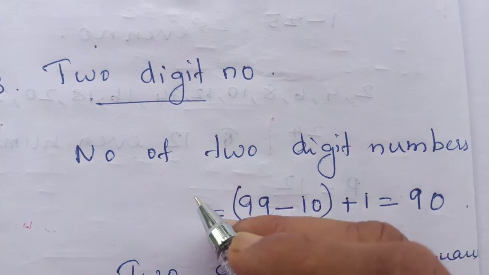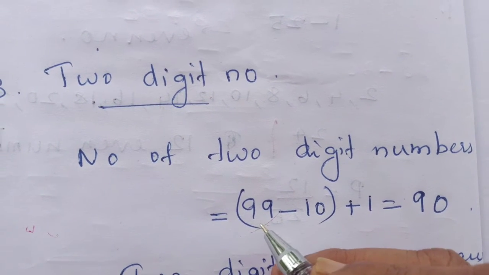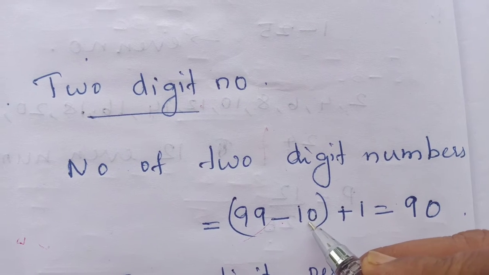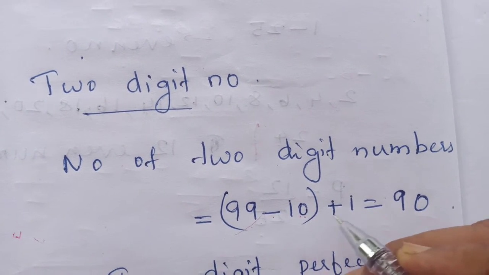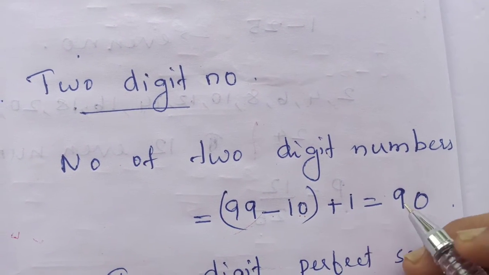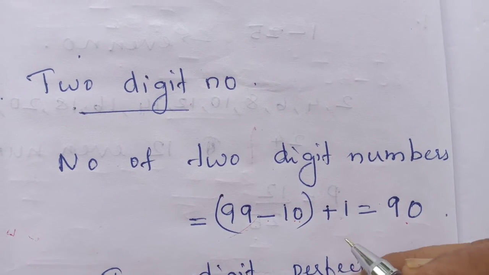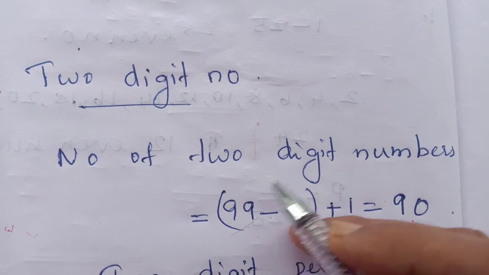We can calculate the numbers like this: the upper limit 99 minus the lower limit 10, plus 1. Then the answer is 90.